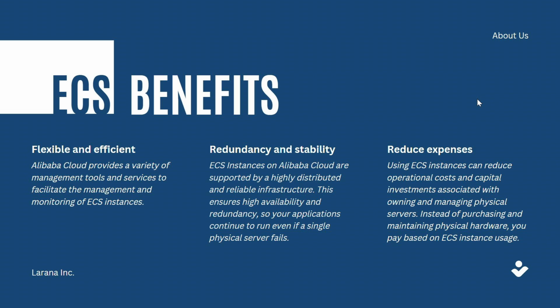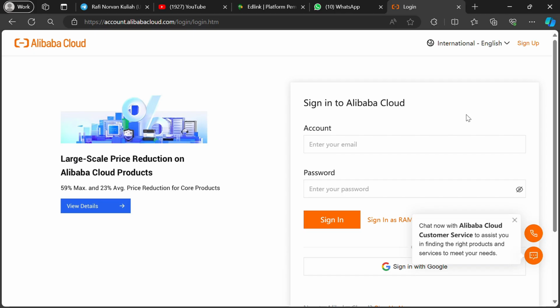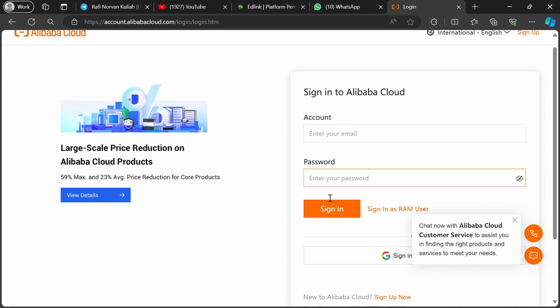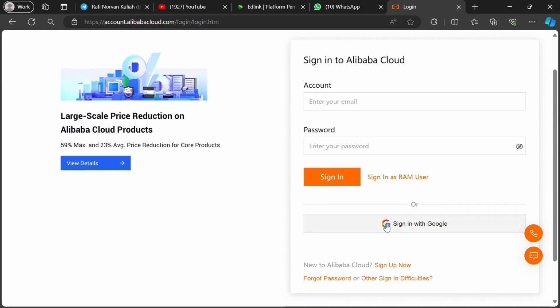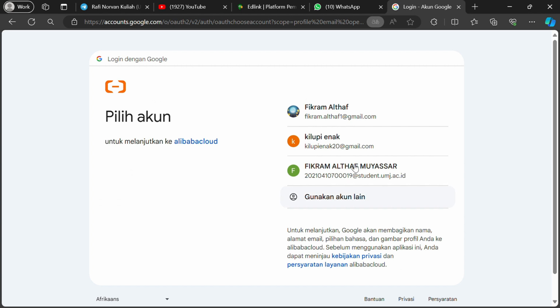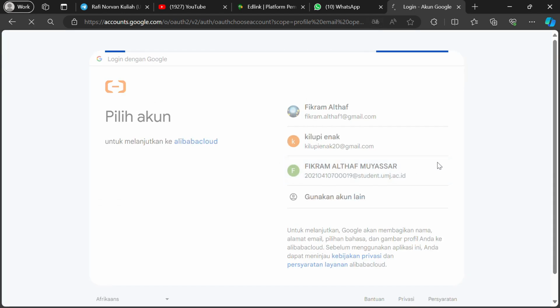Let's start the practical session. Step 1. Login to Alibaba using a student account. Because I already have an account, I just have to log in.